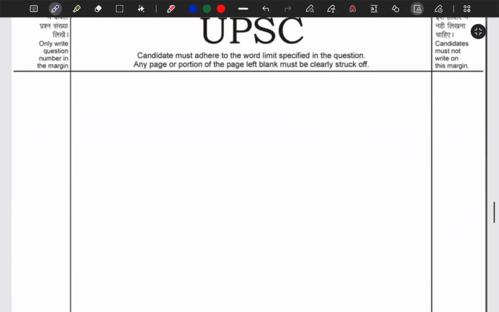Next, if we come to the technological aspect, that is the use of drones in terrorism. Okay, there are many kinds of drones that are being used in terrorism. If you remember, a lot of drones were intercepted by our S-400 air defense system during Operation Sindoor. Correct. Okay.